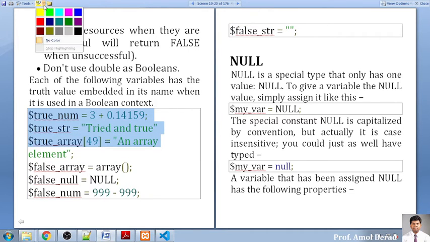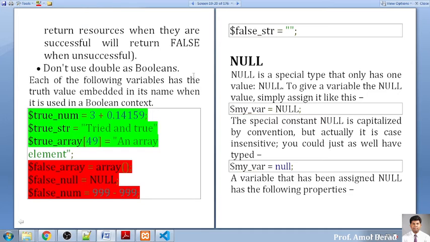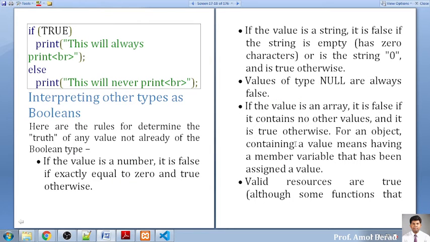So these are all examples of false statements, and these are all examples of true statements. True will be displayed in a green color, and false I will be displaying in a red color. So this is nothing but a false value. Okay, is it clear to everybody? Boolean data type, yes or no? Is it clear to everybody, the Boolean data type and the rules of Boolean data types?